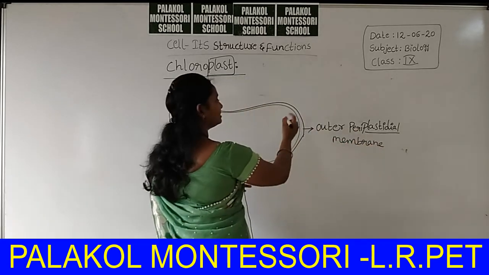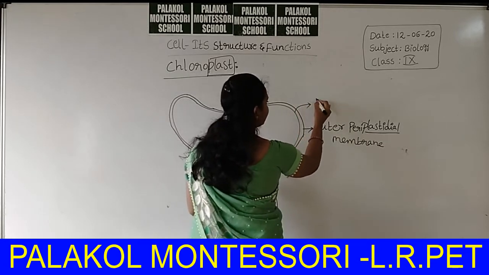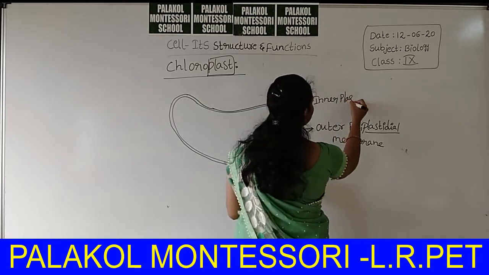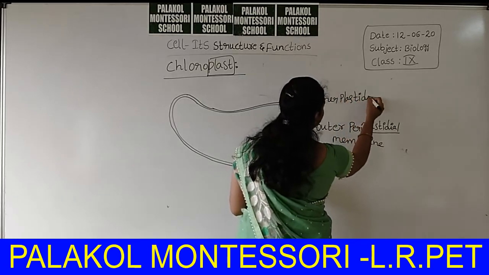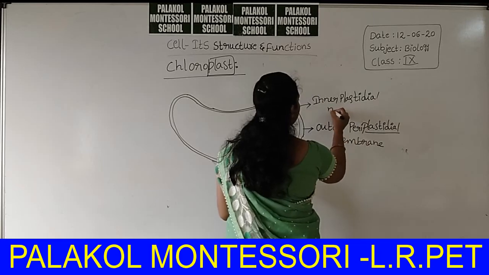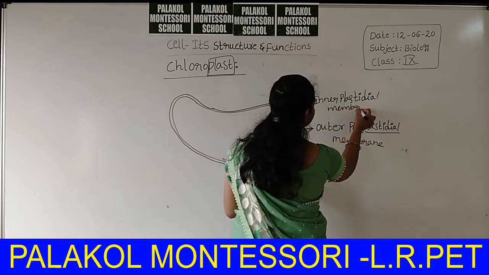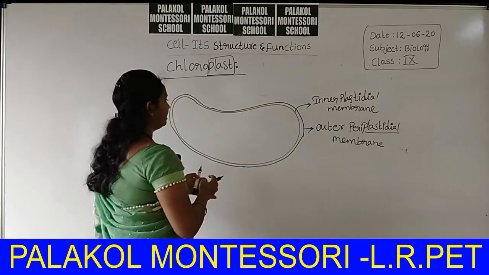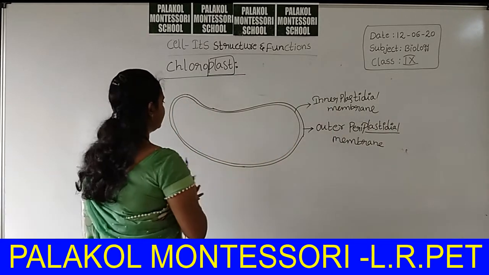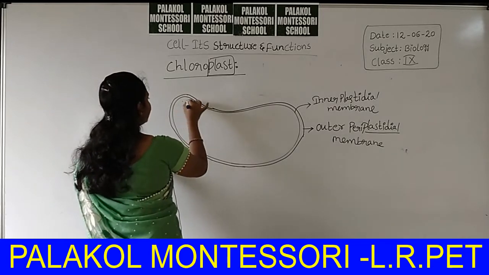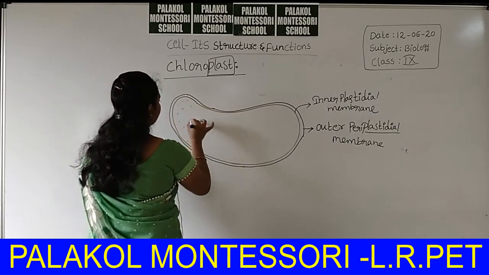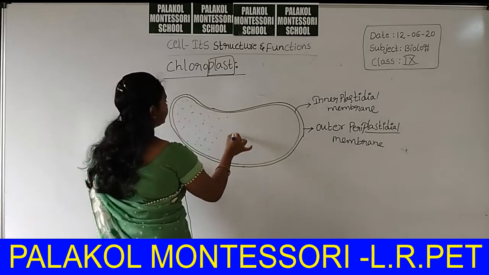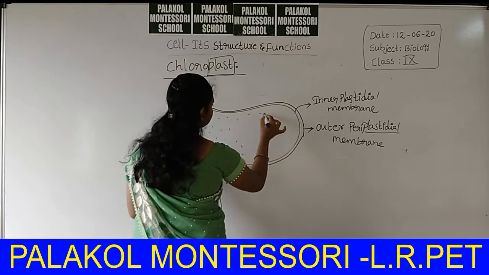Okay, inner to this, it is the inner plastidial membrane. Then inside the chloroplast there is a fluid filled matrix.